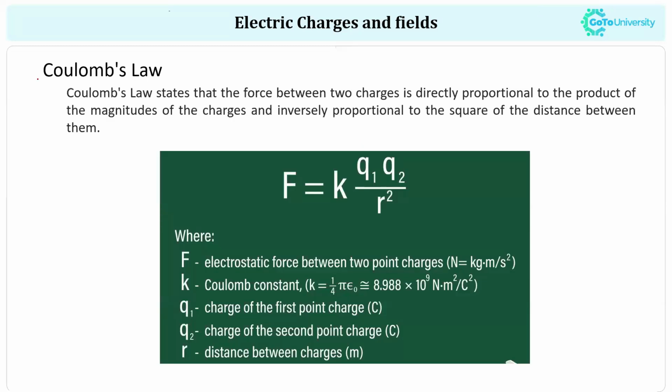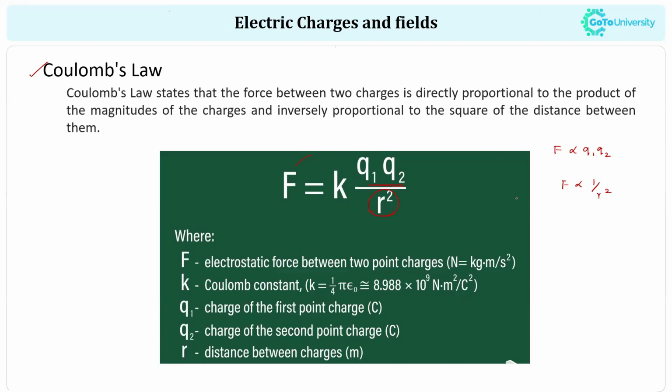The next topic is the Coulomb force. Coulomb's law explains the attractive and repulsive force between charges. Coulomb's law states that the force between two charges is directly proportional to the product of the magnitudes of the charges and inversely proportional to the square of the distance between them. We can write F is directly proportional to Q1 Q2, and F is inversely proportional to r squared, the square of the distance between them.